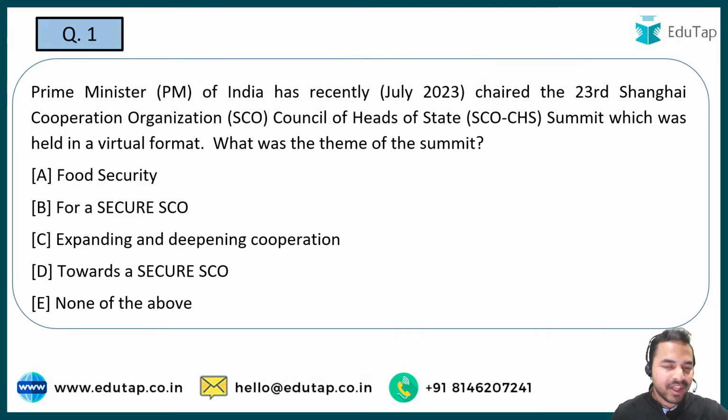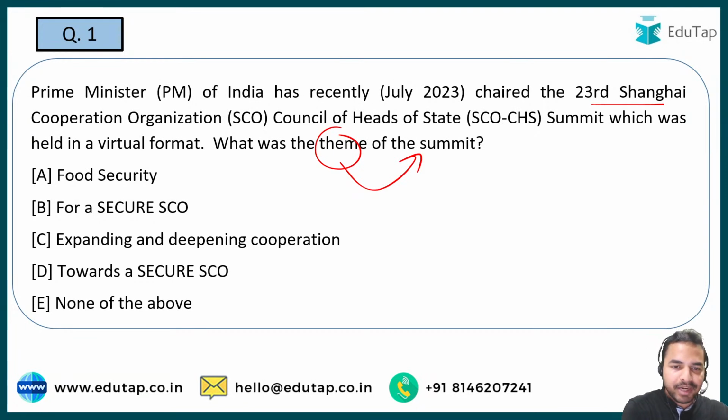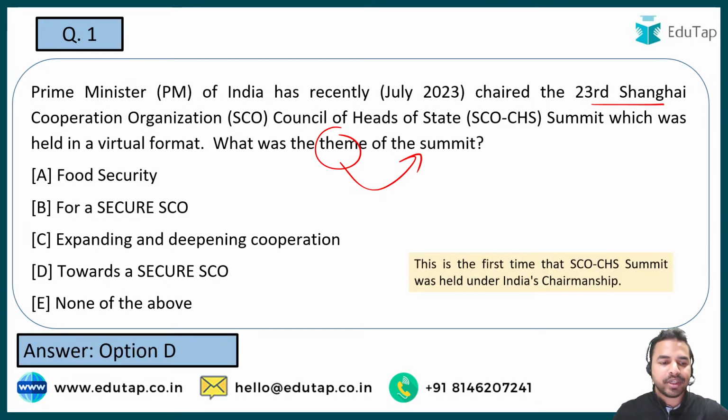Let's begin the session with the very first question, and the very first question is on the SCO, Council of Heads of State Summit, which was recently held in a virtual format, and you have to tell me what was the theme of this summit. We all know that India is presently chairing the 23rd Shanghai Cooperation Organization Council of Heads of State. So here you have to tell me what exactly was the theme of the summit which was recently held in the virtual format. The right answer to this question is option D, that is Towards a Secure SCO.